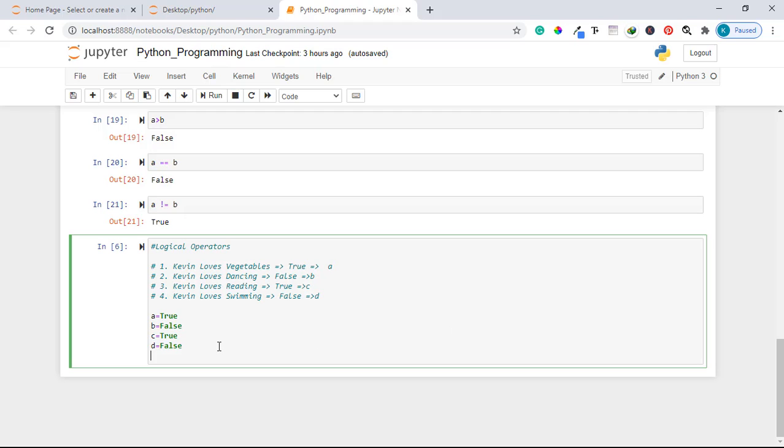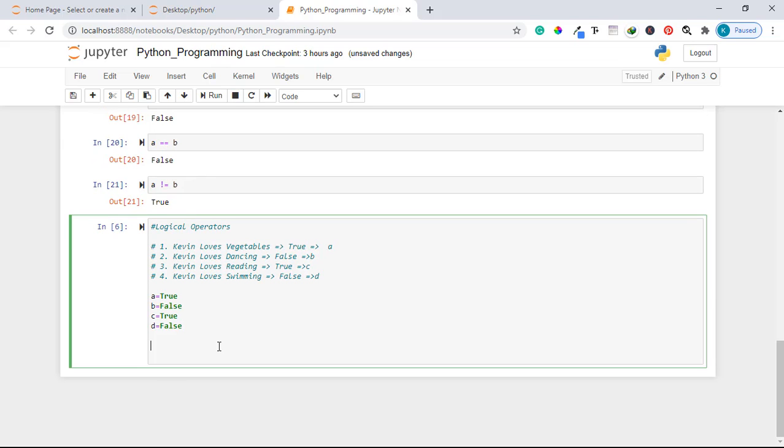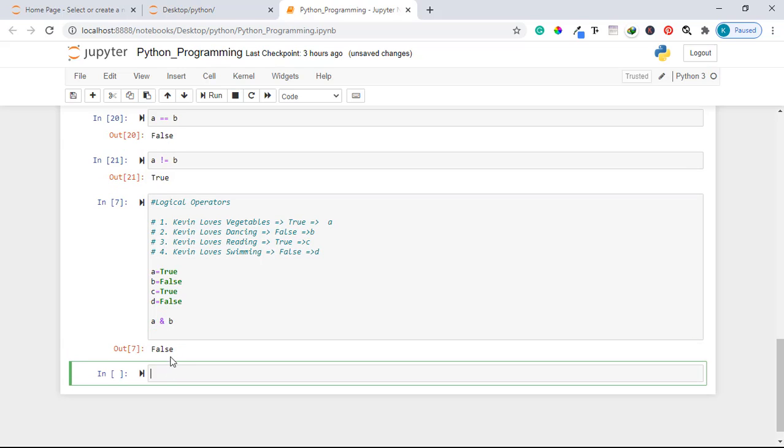So, for example, if I say Kevin loves vegetables and Kevin loves dancing, this whole statement evaluates to a false statement. Why? Because I love vegetables, however, I do not love dancing. Let us see in code. If I say a and this means Kevin loves vegetables and Kevin loves dancing, and if I run this code, it prints false because I don't love dancing.